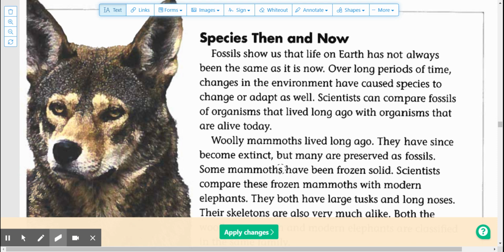We still have one more. Number seven, some species have been reduced so much they are in danger of becoming extinct. These are blank species. A. Endangered, B. Safe, or C. Increasing.